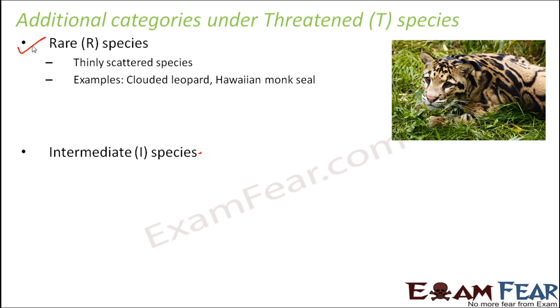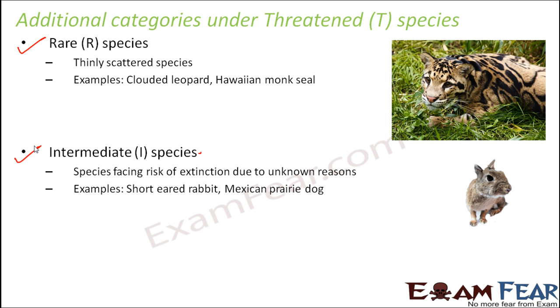so that they do not become extinct. The other category is intermediate species, which is denoted by capital I, and these are species which are facing risk of extinction due to unknown reasons. For example, short-eared rabbit, Mexican prairie dog. So these are certain examples. Now these species, we really do not know the reason why they are becoming extinct, but yes, their numbers are also less and they are also in a decreasing trend. So therefore we also categorize them under threatened species.